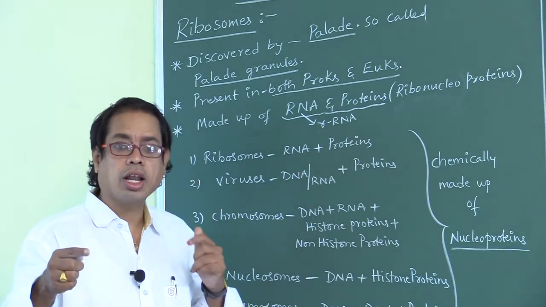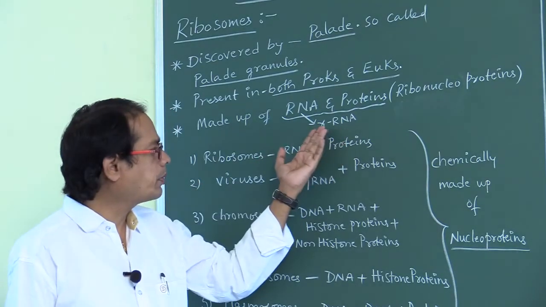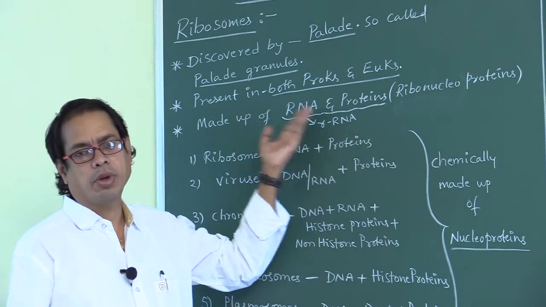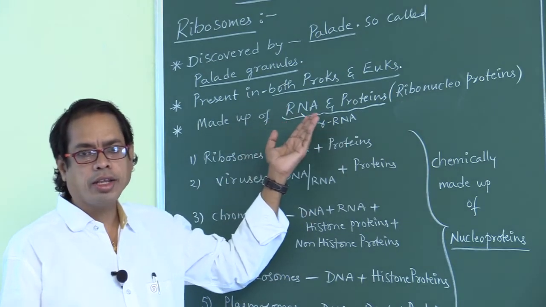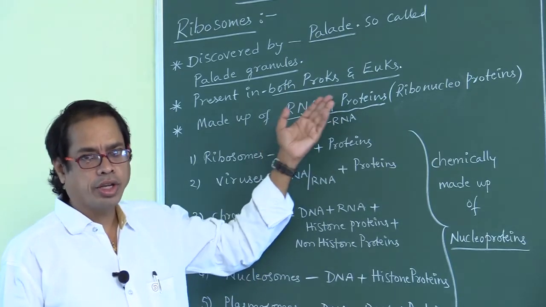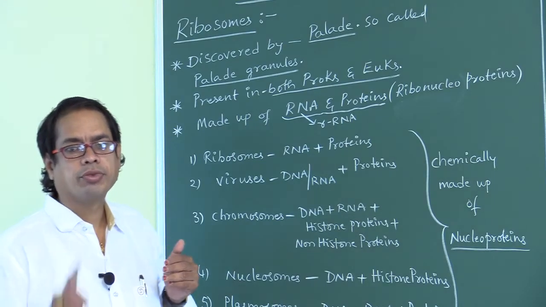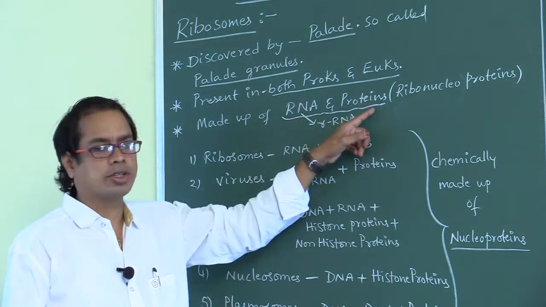If you remember the full form, we can remember this one. So rRNA means ribosomal RNA, and then proteins also it contains.